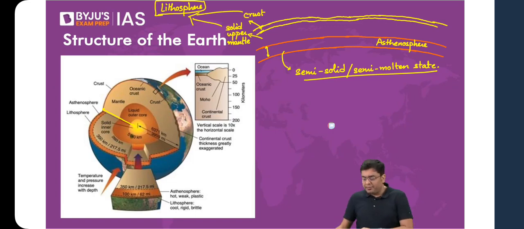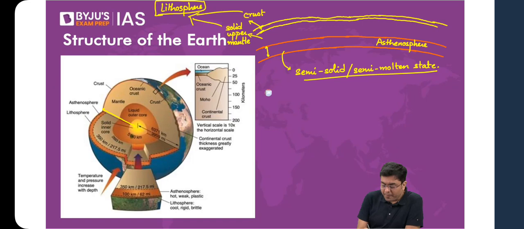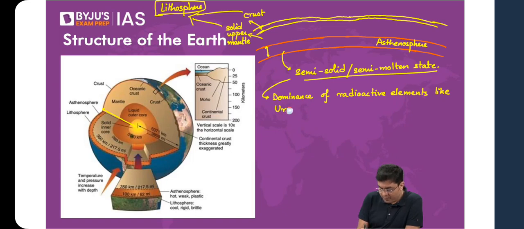Okay, so at this depth, you have the dominance of radioactive elements like uranium and potassium.